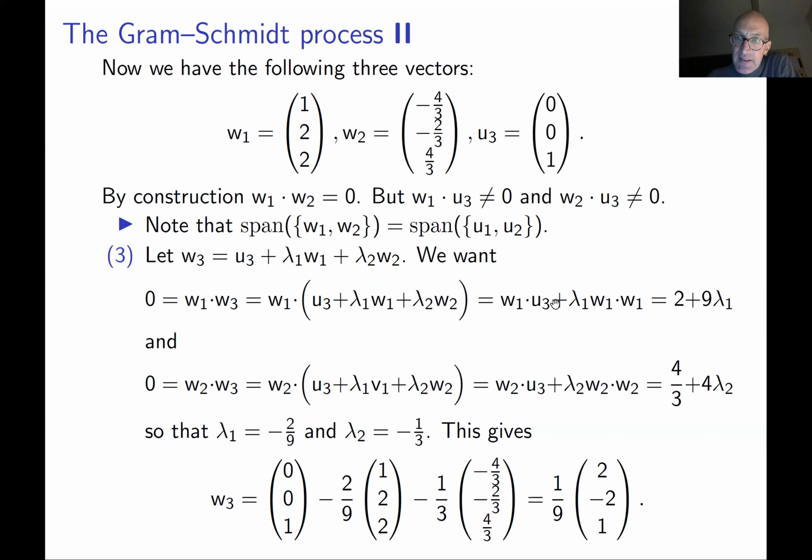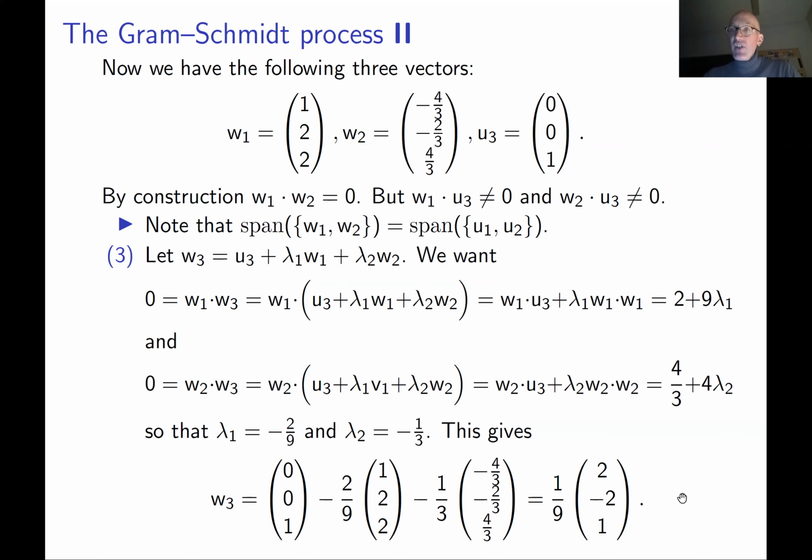We only get this, and this we can compute. This is 2 plus 9 lambda 1. And then you do the same with W2. Then W2 dot W, okay, this is a typo, it should be W3. W2 dot W1 is 0, so we get only this. So we get 4/3 plus 4 lambda 2. Okay, we found lambda 1, we found lambda 2. This gives us the third vector.